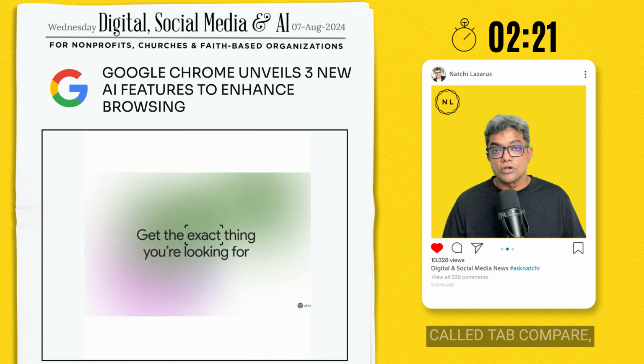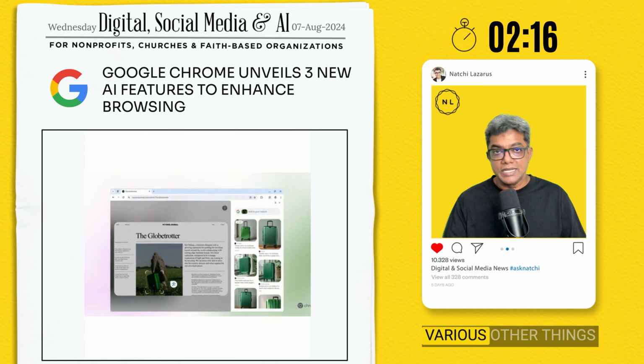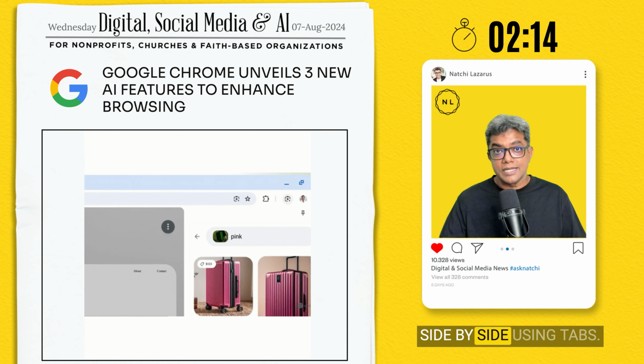Number 2, a feature called Tab Compare, which allows you to compare products or various other things when you're browsing side by side using tabs.